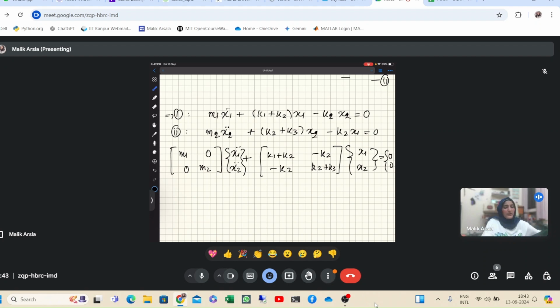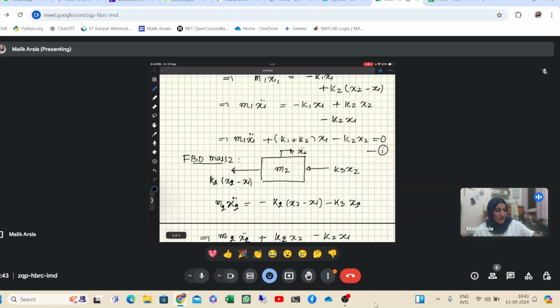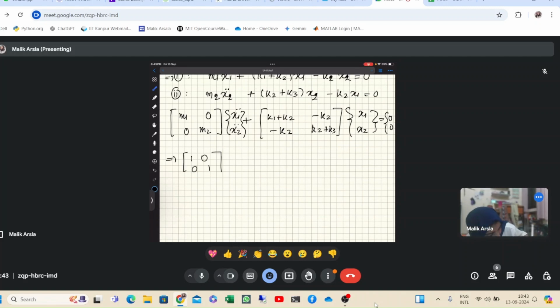Now what we can do is simplify it by substituting the values, because we have the values of m1 and m2. I think all the k's and all the m's have been given as 1. So we can simplify this and write it as, k1 plus k2 will be 2, minus 1, and it will be 2.